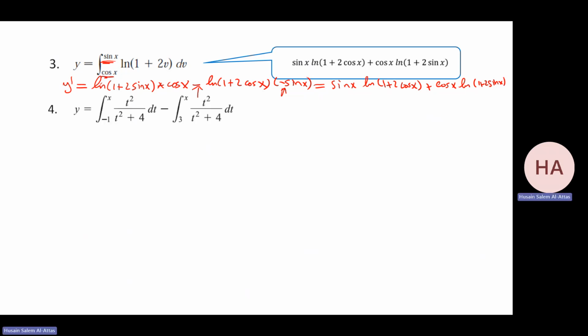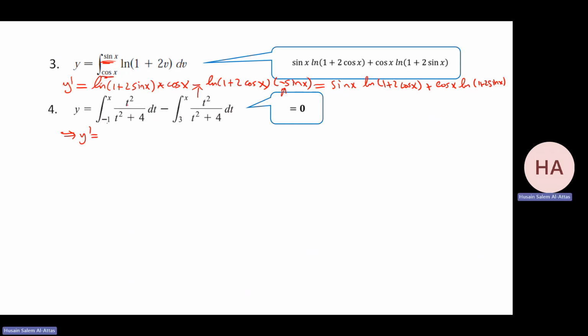Okay. This one, I want to find the derivative of this one. That will be what? I want to see if there's space. Yeah, the answer is 0. Why? Because, let me see where is the answer. The answer is here. So why is this? Because y prime will be what?